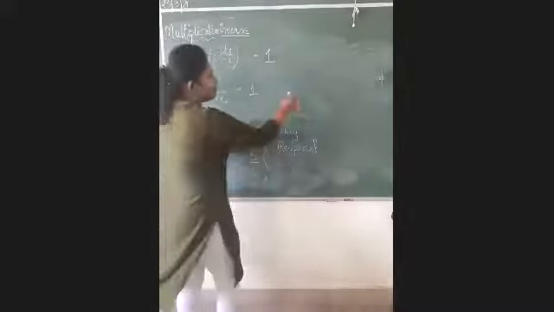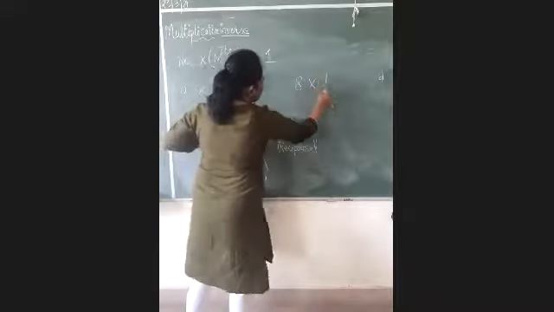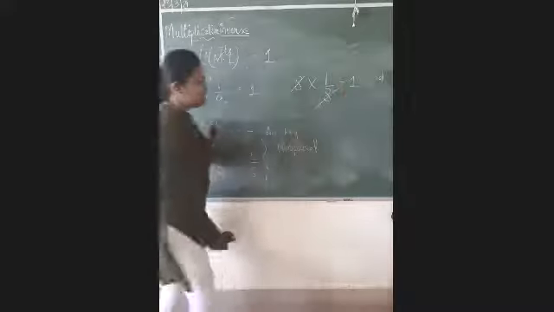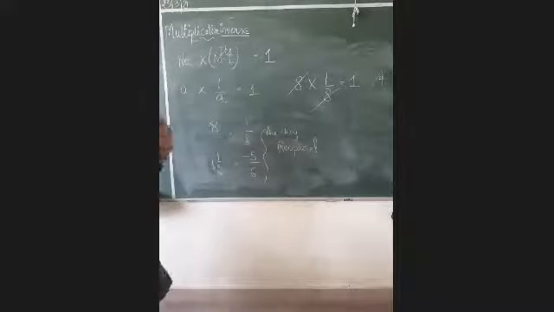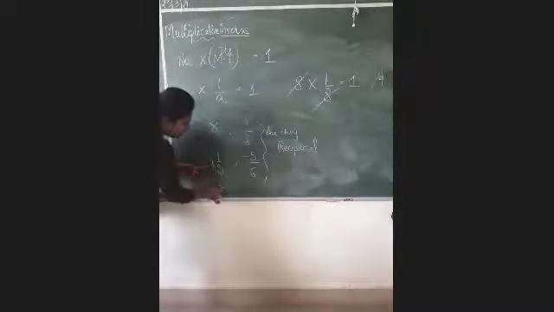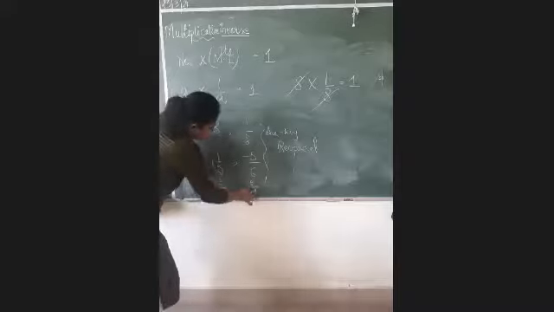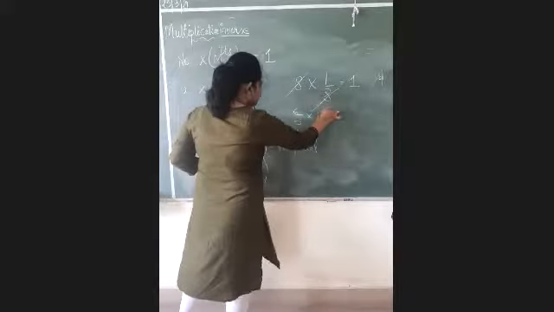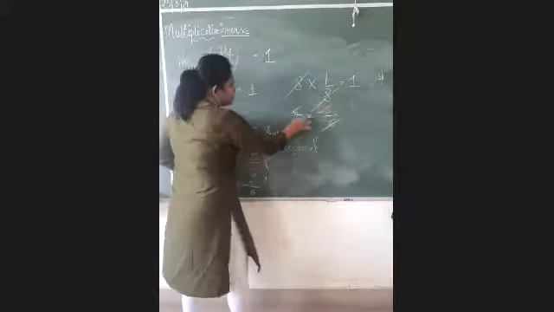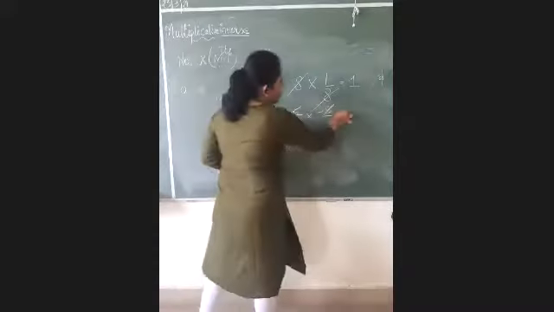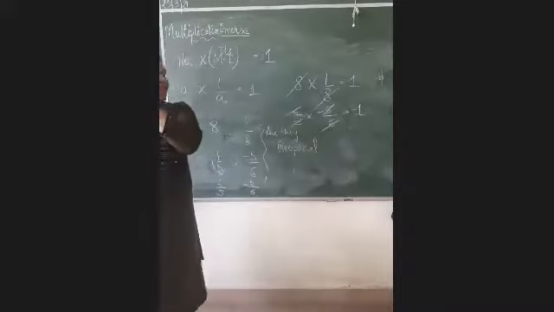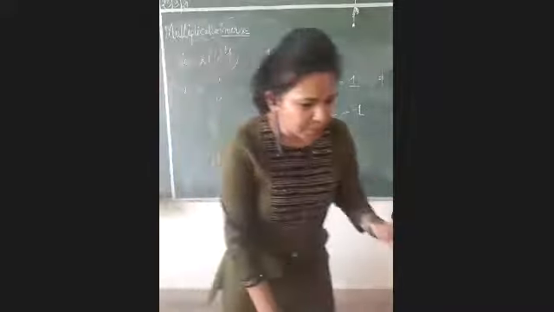See, this is 8 into 1 by 8. If you are asked to check, multiply both of them. It will cancel and the answer is 1. It means the first one is correct. The first ones are reciprocals of each other. Now talk about the second one. It is written like this. It will give you 6 by 5 and this is minus 5 by 6. Now let us multiply 6 by 5 with minus 5 by 6. 6 cancels, 5 cancels, but you are getting minus 1. You are not getting plus 1. So that is why they are not reciprocals of each other. Now done.